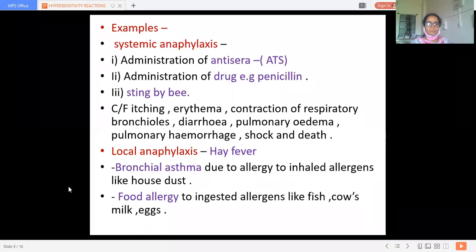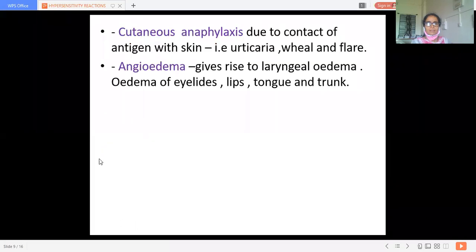Okay. The next is cutaneous anaphylaxis. Cutaneous anaphylaxis is due to contact of allergen with the skin. It will give rise to hypodermal wheal-like projections or flare. Okay. So cutaneous anaphylaxis is due to contact of antigen with the skin.